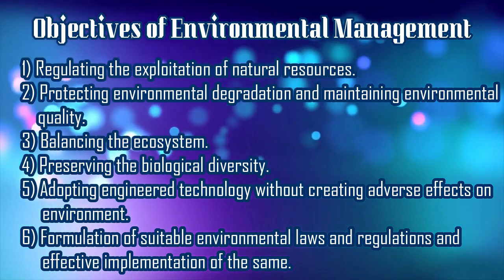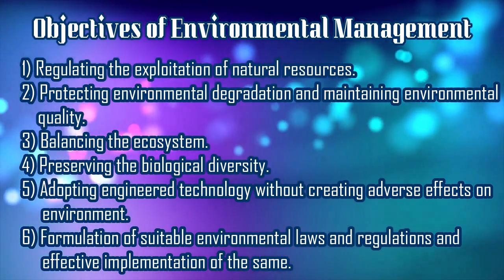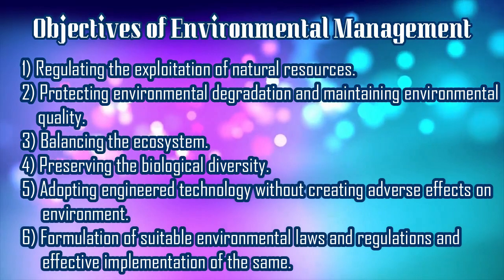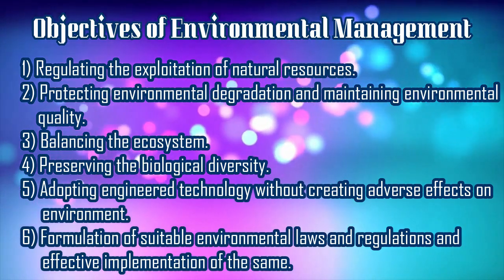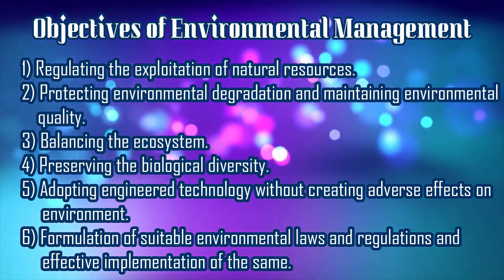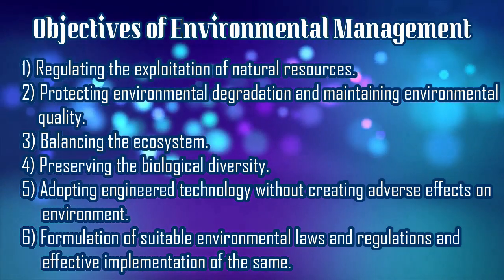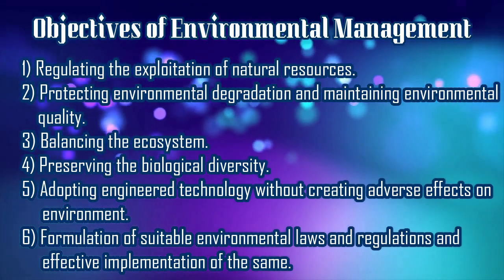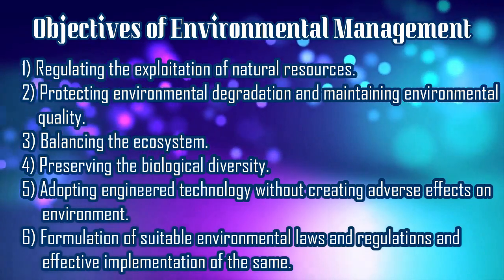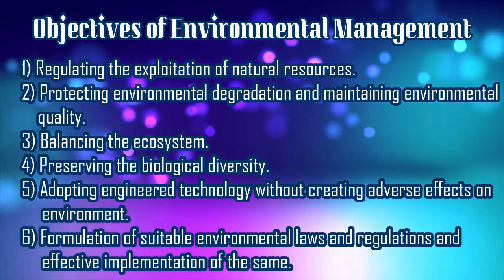Now, what components are present in order to control the degradation of the environment and to do environmental management?